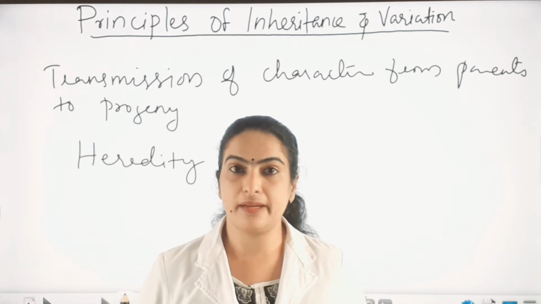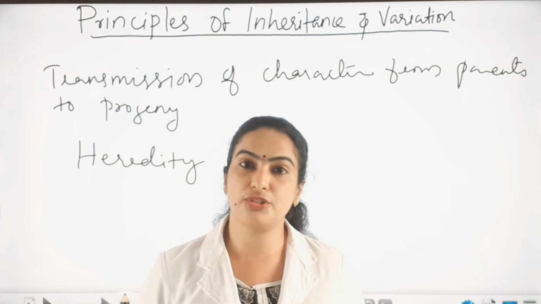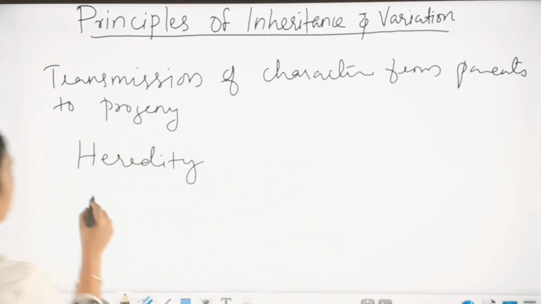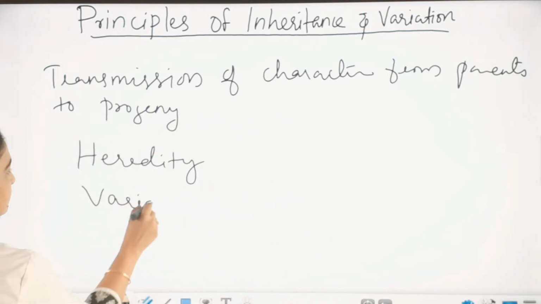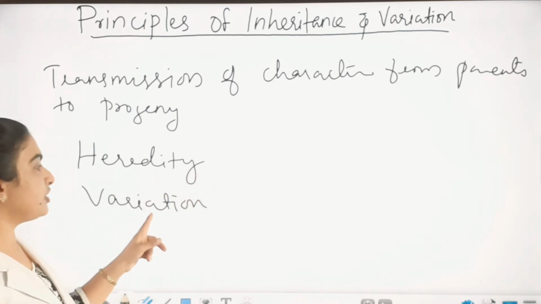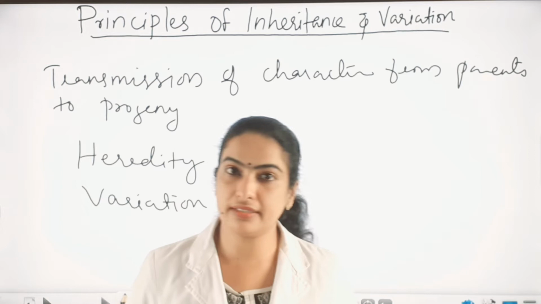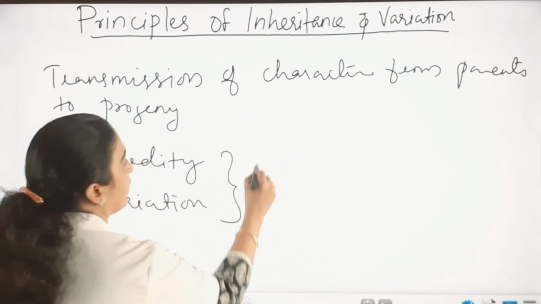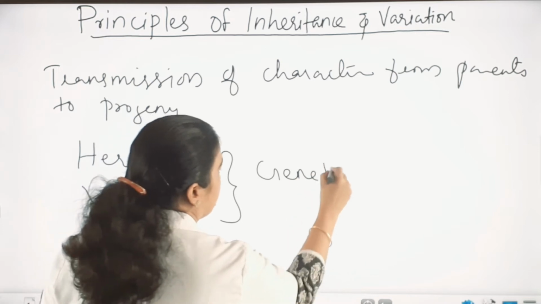That means the tendency of the offspring to show differences from the parental characters. That is called variation. So here they show similarity, here they show difference. Is it clear?